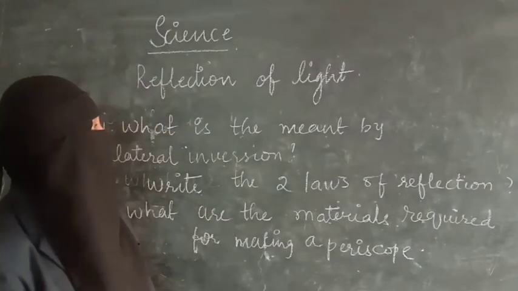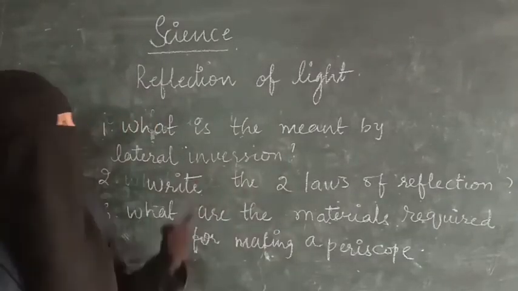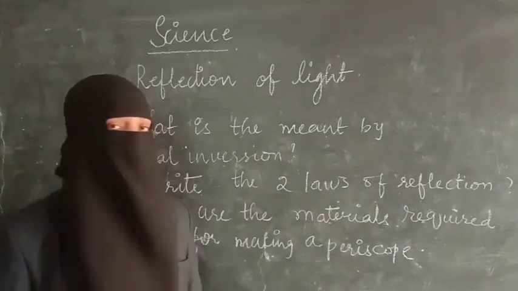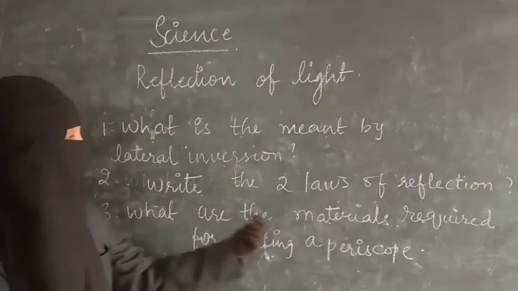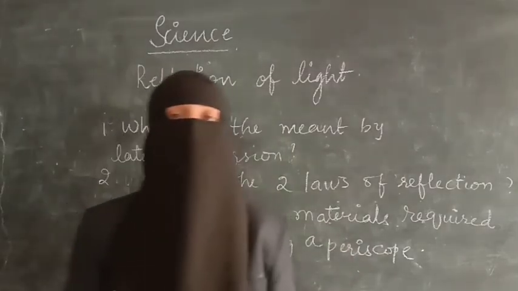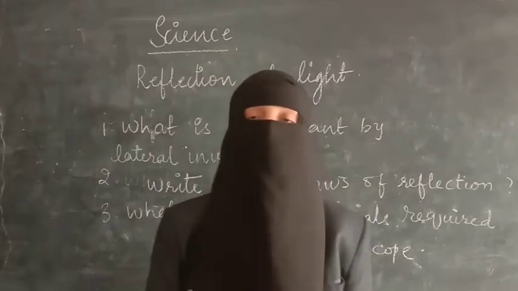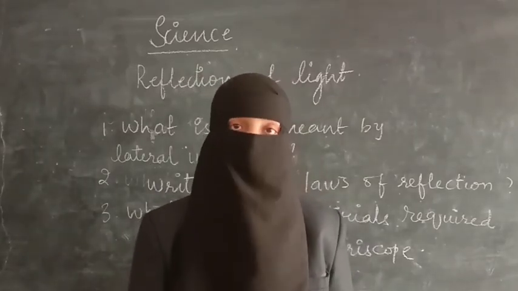So you have to write what is meant by lateral inversion. Write the two laws of reflection which we have discussed. What are the materials required for making a periscope? Just now I said all these things. You have listened carefully, so complete your worksheet.